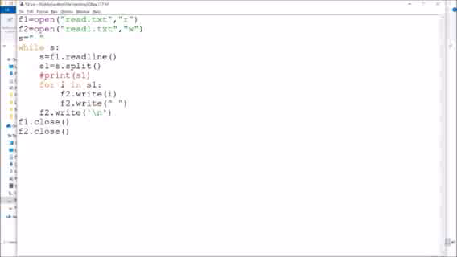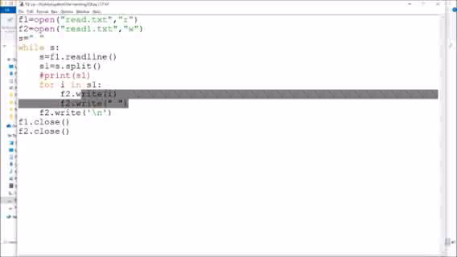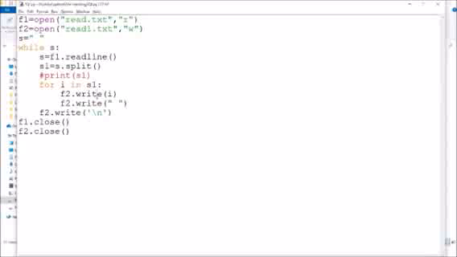Once the first line is read, it is converted to a list, and then we will access each and every element of the list. This we have already used when we were doing list manipulation, for i in s1. It means i will contain the element, the first element. So we will write in f2 that element and a single space. Now what will happen? All the extra spaces will be truncated, only a single space will be written. It will write i, meaning the first word is written, then one space, then the second word and one space. In this way it will keep on writing.